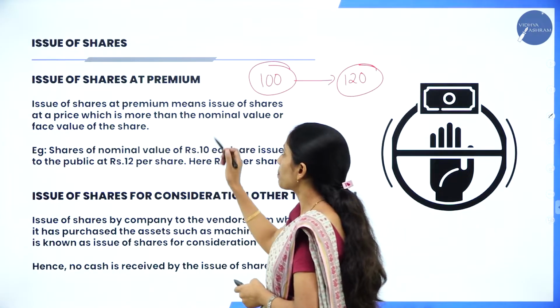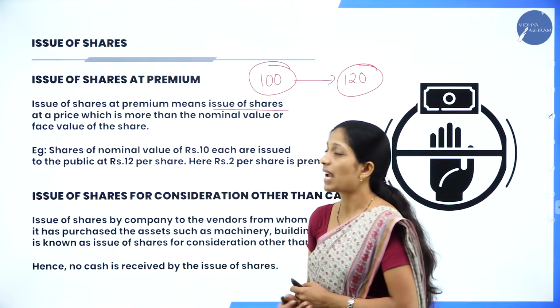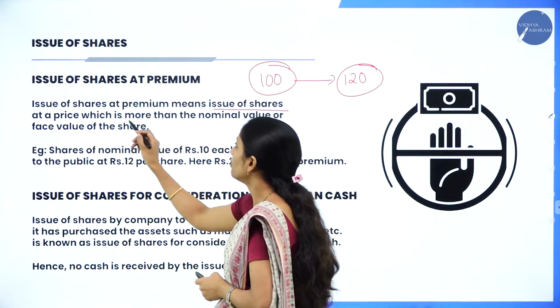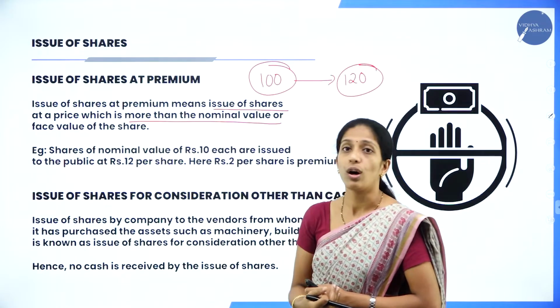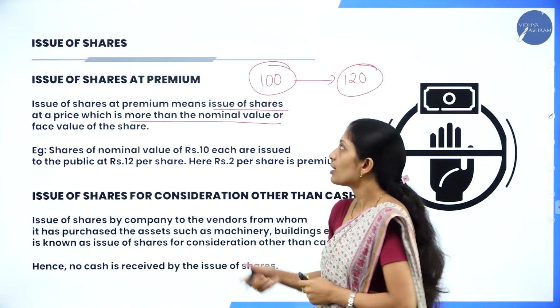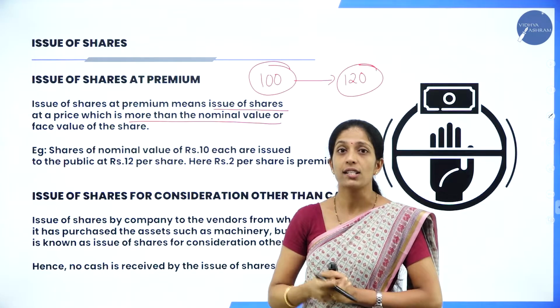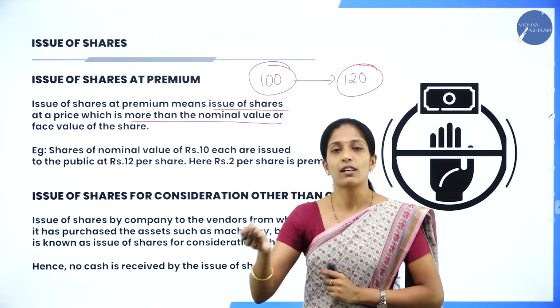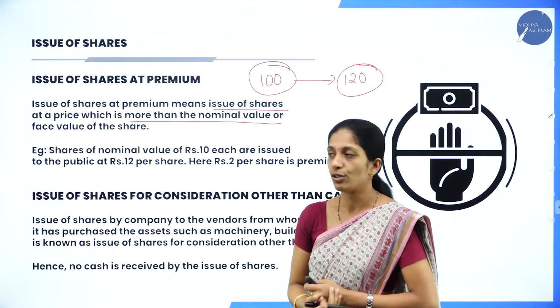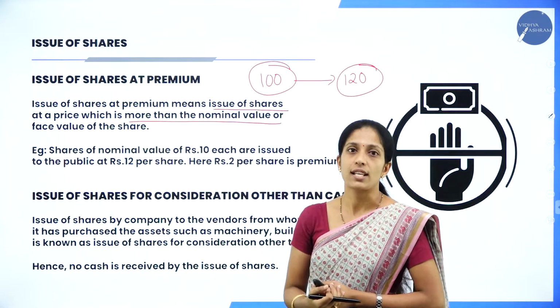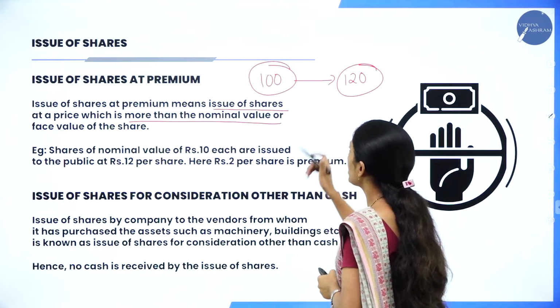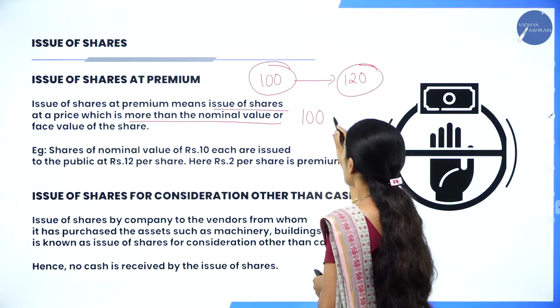So this 100 rupees is called the nominal value or face value of the shares. If the share is issued at more than the nominal value or face value, it is called issue of shares at premium.